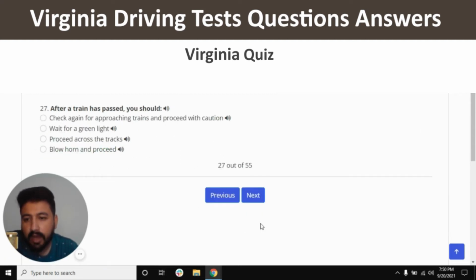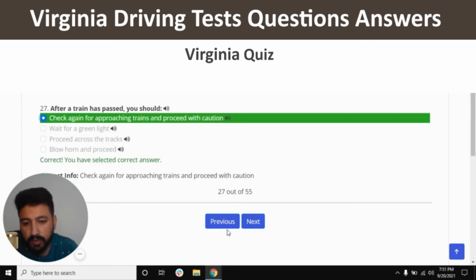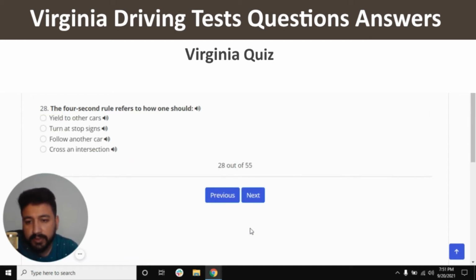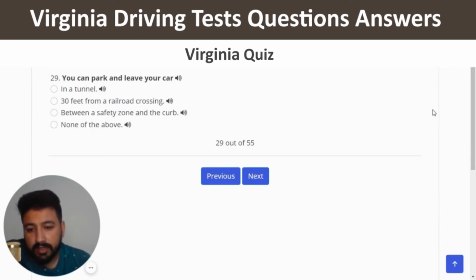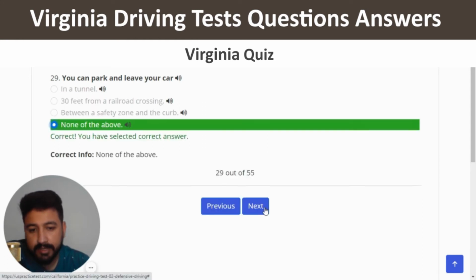And next. After a train has passed, you should. The right answer is the first one, which is check again for approaching trains and proceed with caution. So, correct and next. The 4 second rule refers to how one should. The right answer is the third one, which is follow another car. Next. You can park and leave your car. The right answer is none of the above. So I'm going to click on the last option and next.